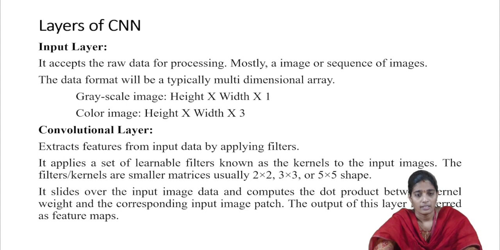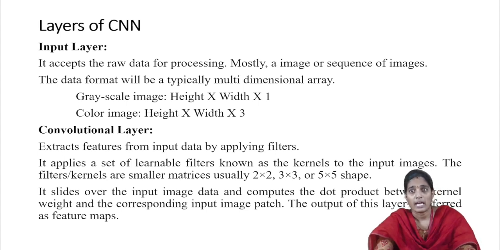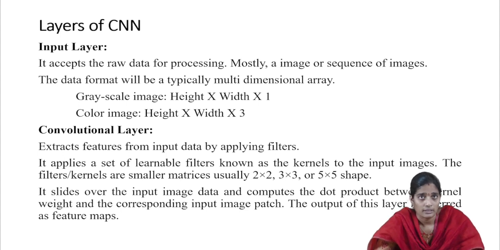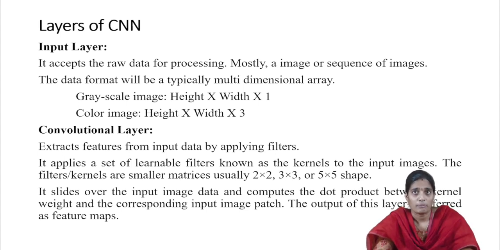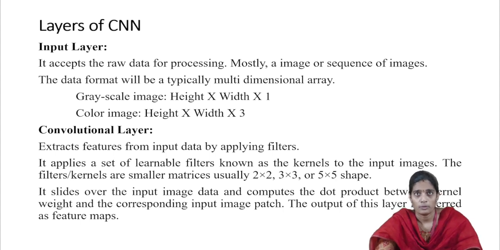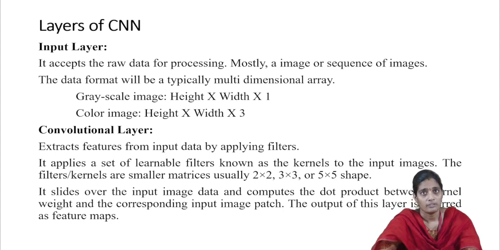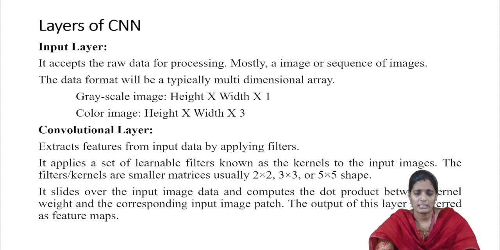Coming to the input layer. Generally, the input layer accepts the raw input data for processing. Mostly, when we are working with the CNN, the input data will be an image or a sequence of images. After that, the data will be a multi-dimensional array. Suppose we are using a grayscale image, it will have only one channel. So we represent that grayscale image as height by width with one channel. If it is a color image, it has three channels, which are nothing but RGB channels: height, width, into 3.